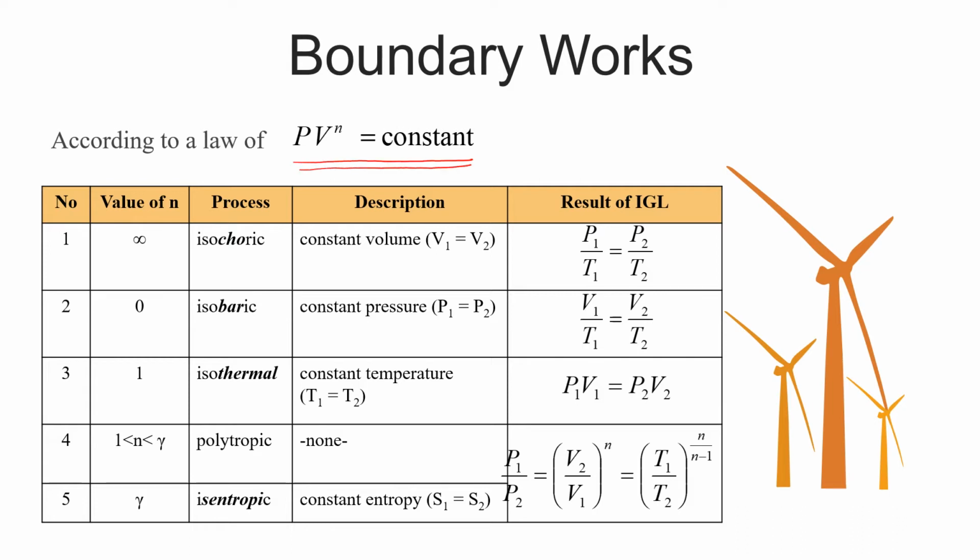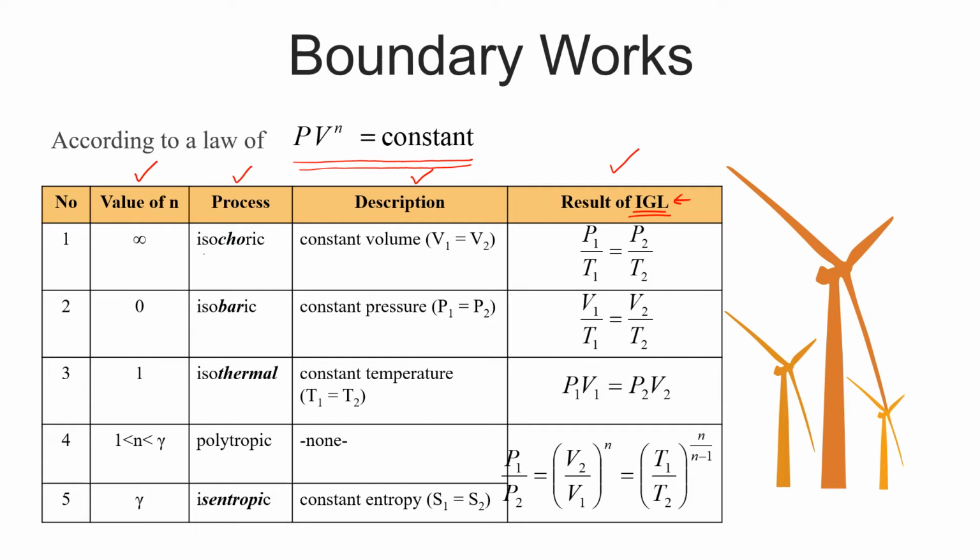So kita akan ada untuk value of N, and then what is the process. So the description of the process and the result of the ideal gas law. Ini adalah ideal gas law, belum lagi masuk kepada work boundary tu. So this work boundary basically we will relate with the ideal gas law. So kita kena tahu dululah ideal gas law dia macam mana. So ni pun antara soalan favourite saya. So kena ingatlah.